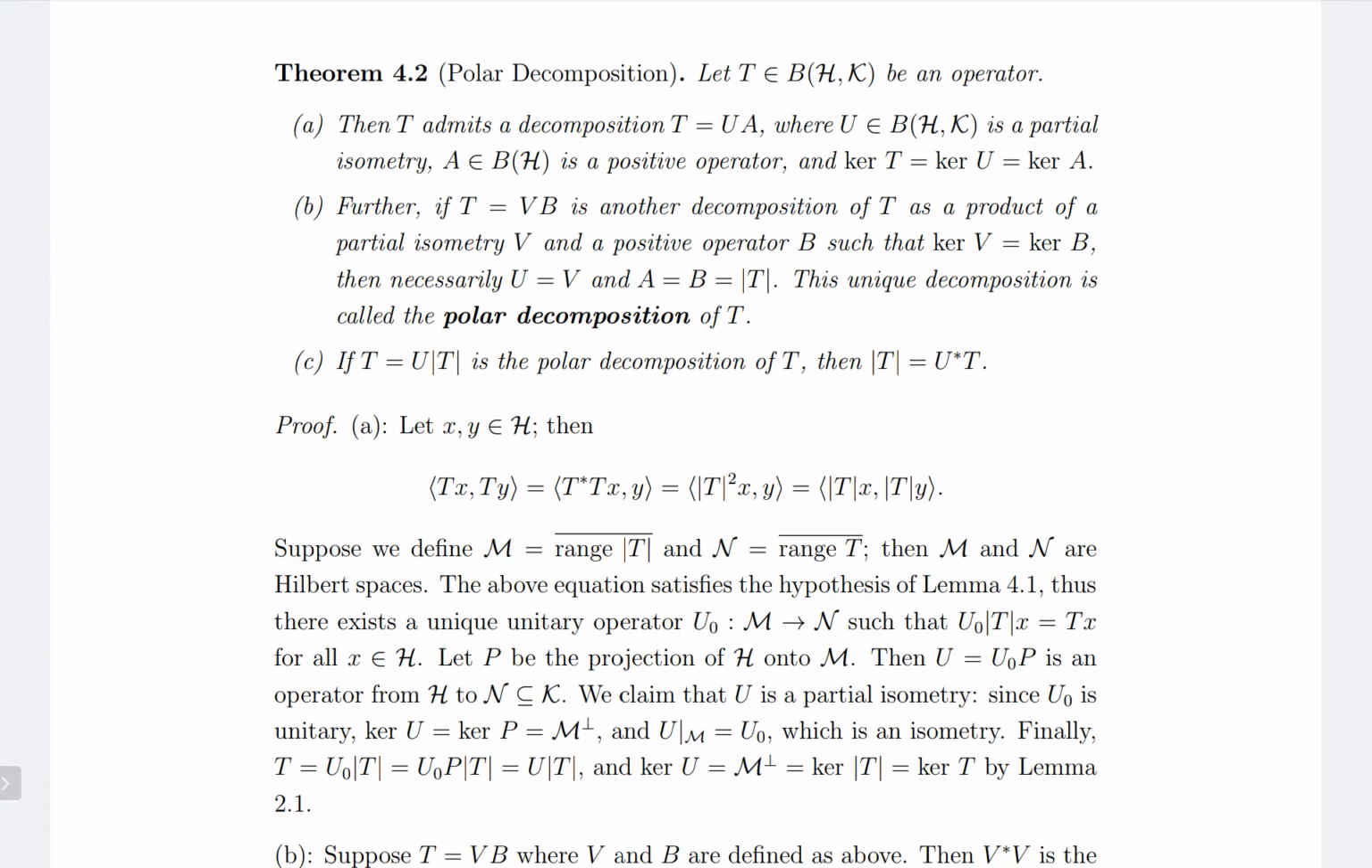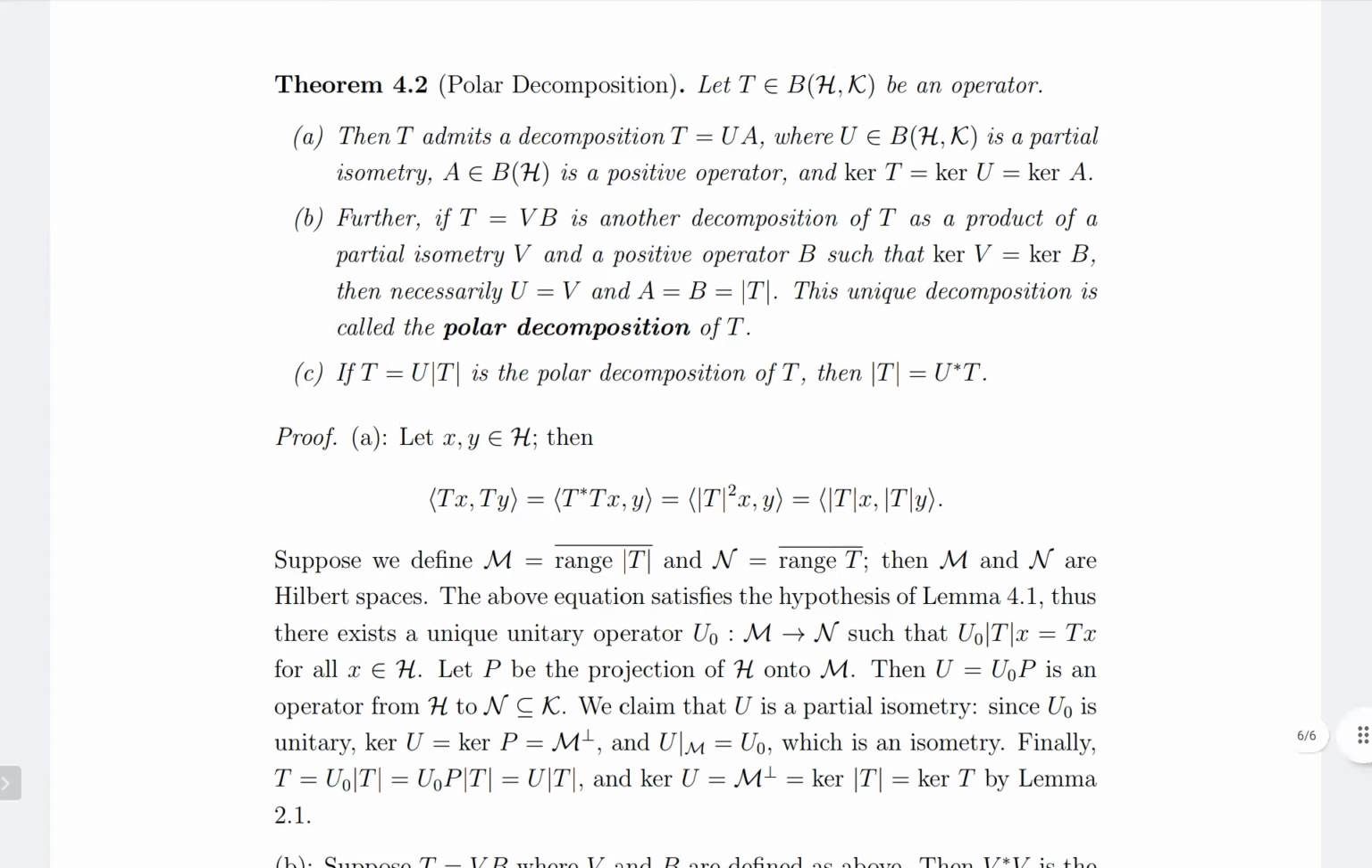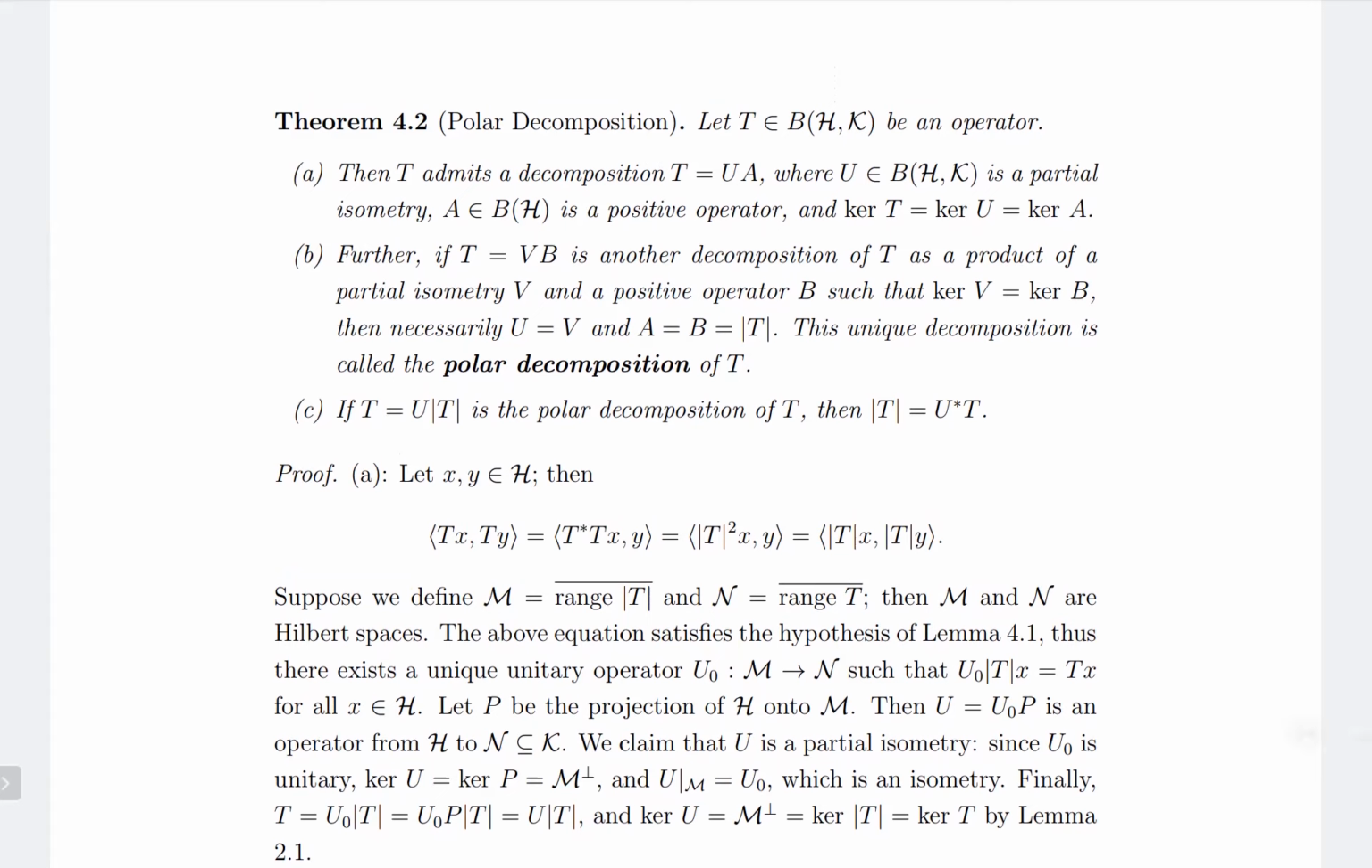And kernel U, which is equal to M perp, which is equal to kernel of modulus of T, which is equal to kernel T by the initial lemma, which stated that kernel of the square root of T star T is going to be equal to kernel T. Right. So that is part A proved.